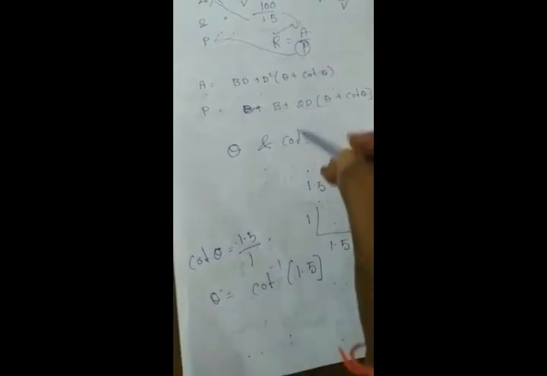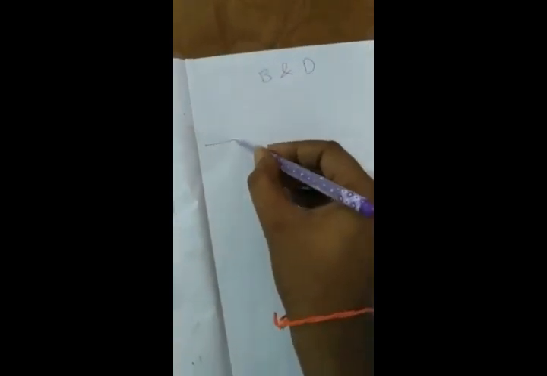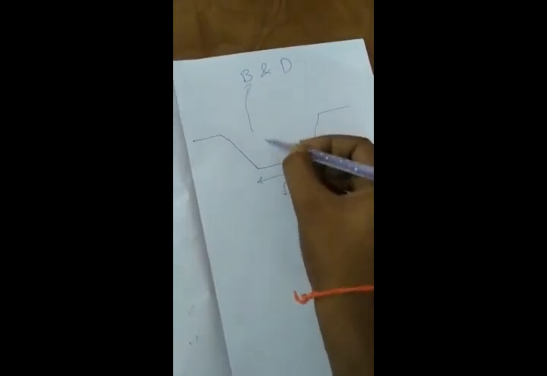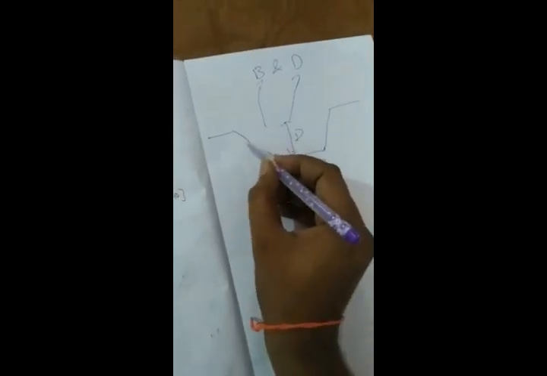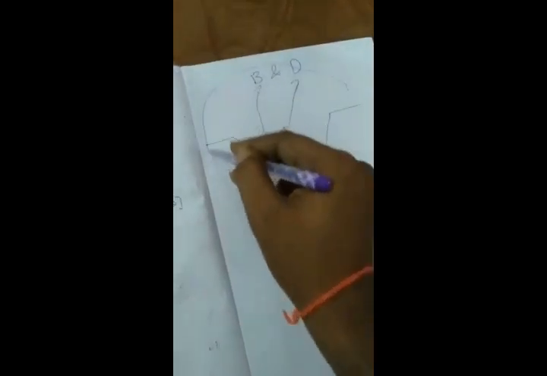Those two values will be substituted in the two equations for A and P. Then we are able to calculate B and D. So this is the cross section of the canal, with B and D as calculated here. The side slopes are given as 1:1.5. So this is the procedure to design a lined canal.